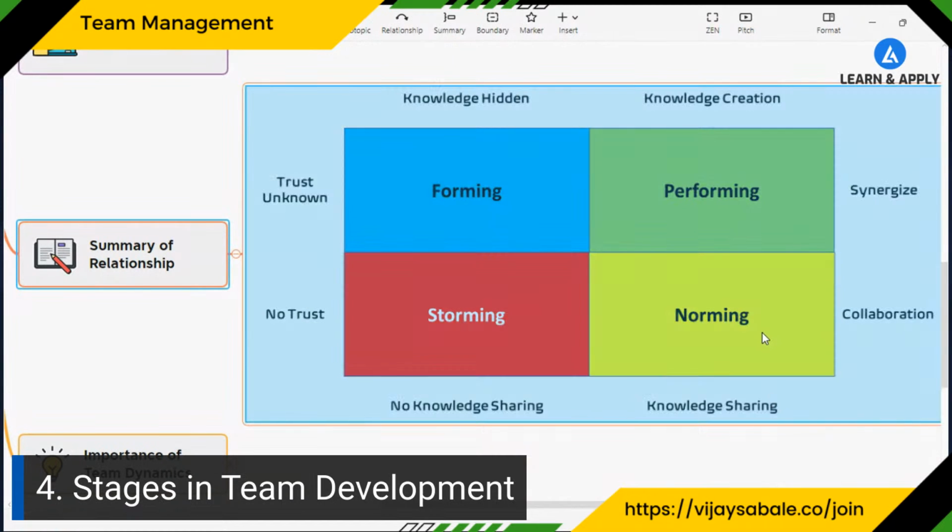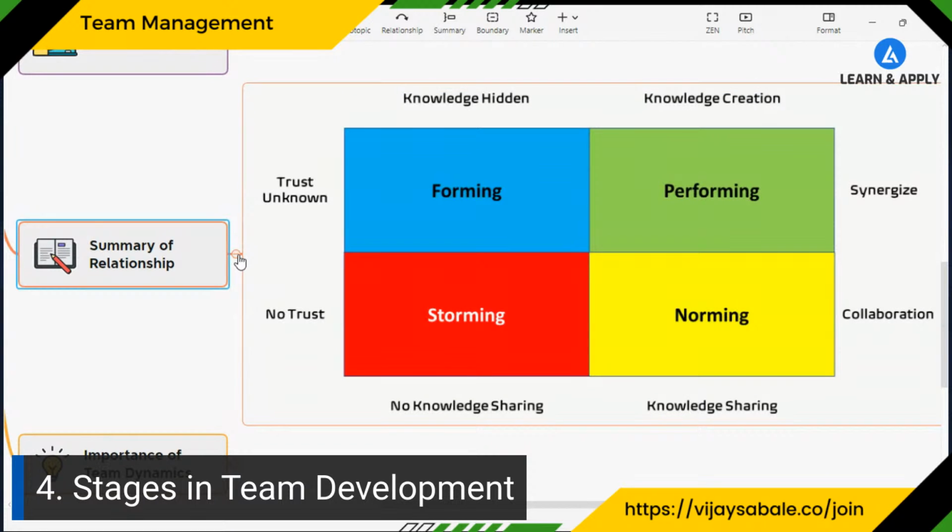The third stage is the norming stage, where people start sharing their knowledge, and we can also see collaboration starting. And the last one is the performing stage, where we can say there is synergy. Every team member is working together. Knowledge sharing is going to happen, or in other words, instead of knowledge sharing, knowledge creation is going to happen by focusing on the positives of all the team members. So this is a summary of the relationship between all these 4 phases.